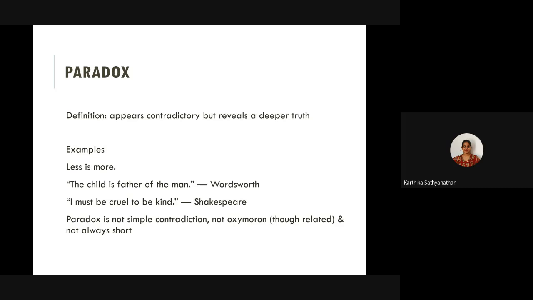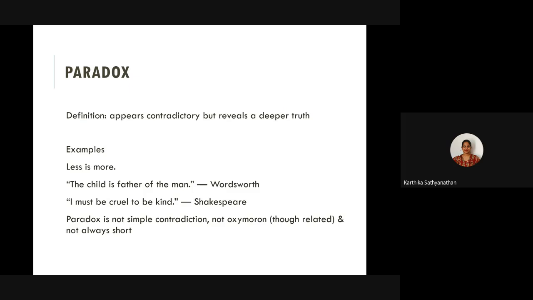Cruel and kind are the contradiction here. So, what I want you to understand is, paradox is not a simple contradiction, right? And paradox is not oxymoron because it's generally not as short as oxymoron.